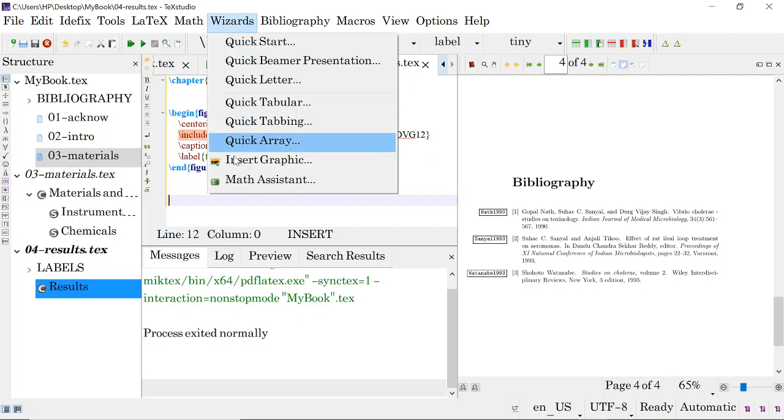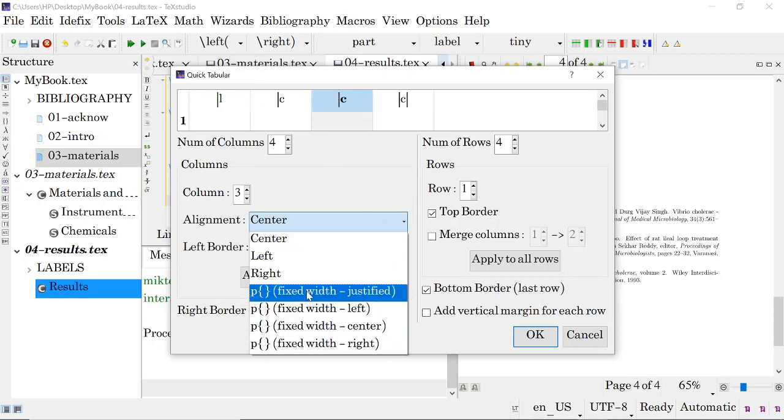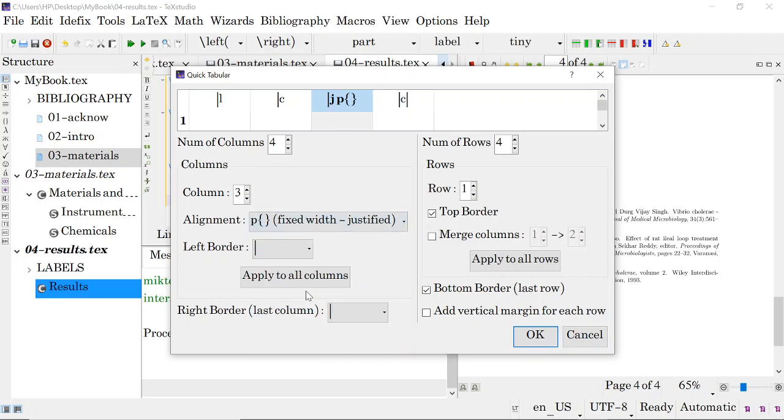also by using the wizard. Okay, quick tabular, and number of columns, number of rows, you can say, and whether you want a centered one. Suppose you click here, you want a left aligned one, say left. If you want a paragraph one, okay, right, like this, and like this you can type it. Now you type your table.